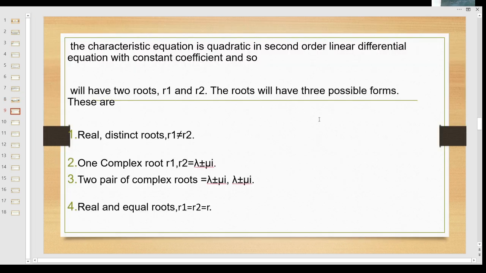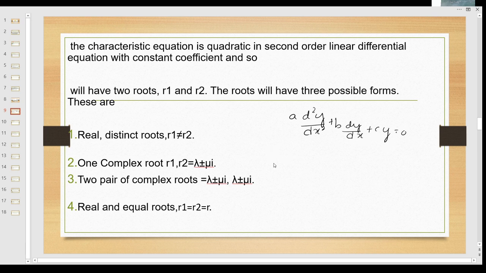Let me now show the solution of this second order linear differential equation with constant coefficients. When we are solving the linear differential equation, we usually write a d square y by dx square plus b dy by dx plus cy is equal to 0.